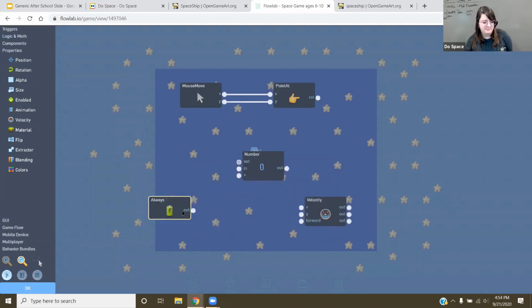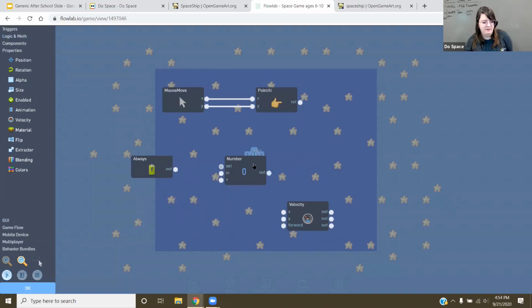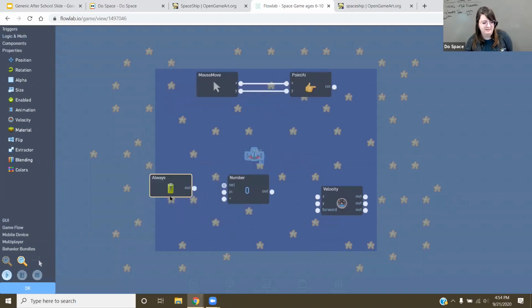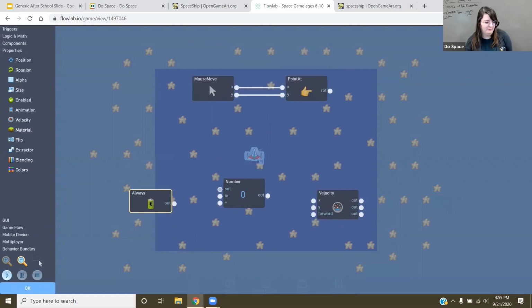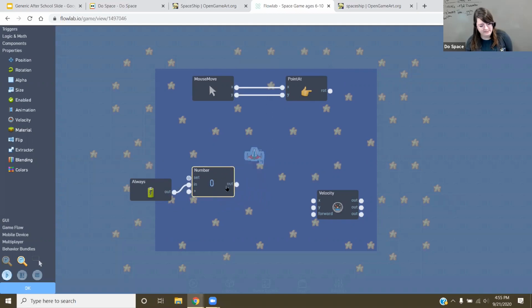So we got our other steps here. We got always, number, and then velocity. We can do the same thing again. We can hook things together. Remember output, input. Output is things that we see, like from our computer or hearing sounds. So this is always outputting, always. Cool, battery power. And that is activating a number right over here. So we take that end to input, and we take the number output